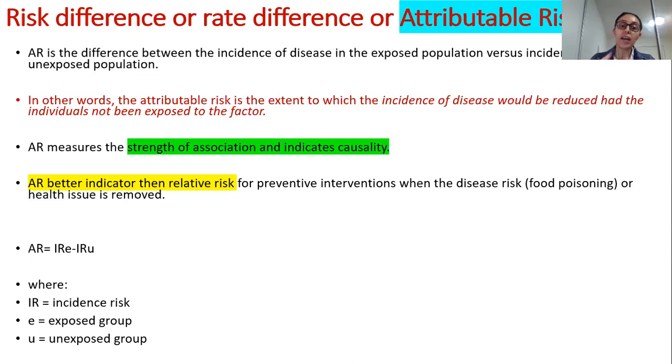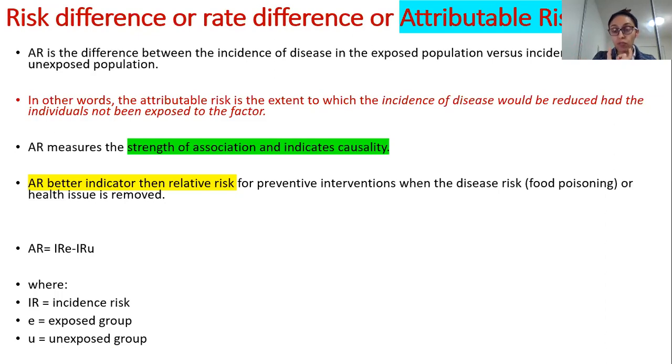And very important over here, this is an important point: attributable risk helps you to understand the strength of an association, and it indicates causality. Causality meaning, you know how I said only randomized controlled trials can confirm a causal relationship, meaning smoking causing cancer.